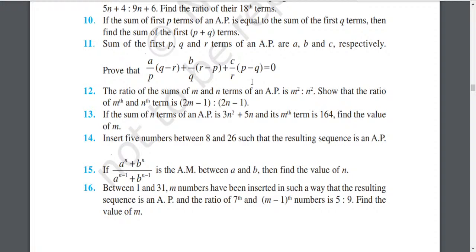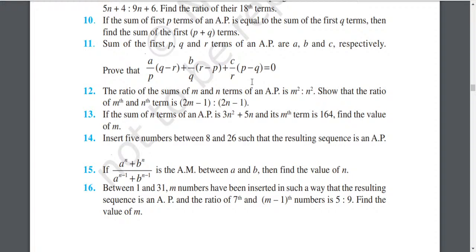Similarly, equation 2 will be q upon 2 into (2 capital A plus (q minus 1) into d). Let it be equation 2, and Sr will be r upon 2 into (2A plus (r minus 1) into d). Let it be equation number 3. So, and we have to show what? Tanmay, what we have to show?